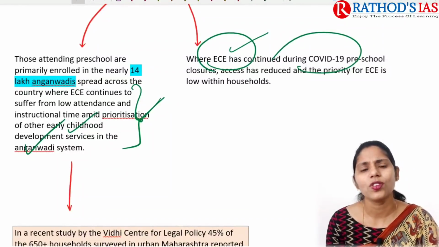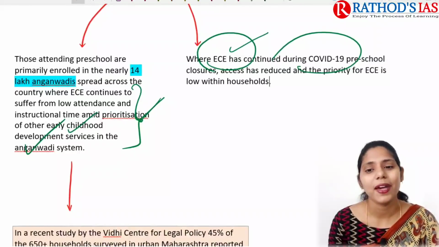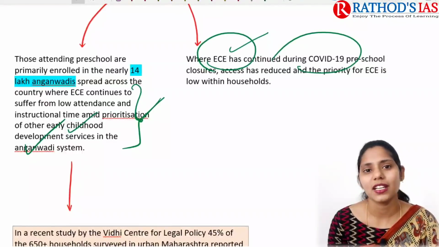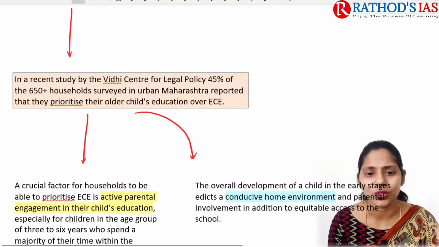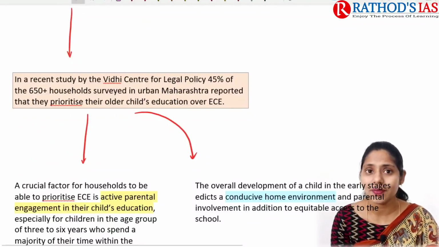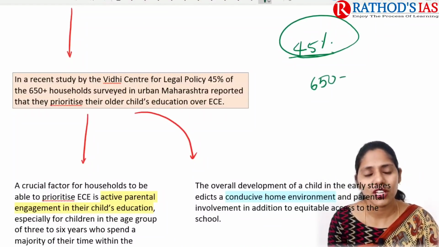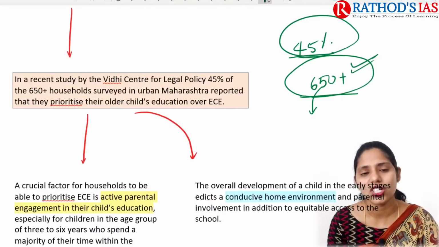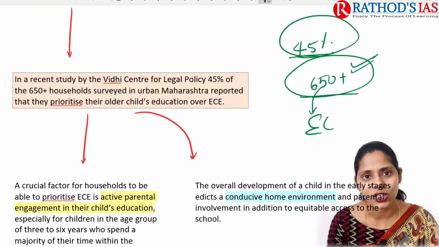Because most of the time these children will be staying at home along with their parents, the parents need to take responsibility for imparting at least basic education to their children. In a recent study conducted by the Vidhi Centre for Legal Policy, it was said that 45% of the 650-plus households surveyed, especially in Maharashtra, reported that they were prioritizing their older child's education compared to early childhood education.